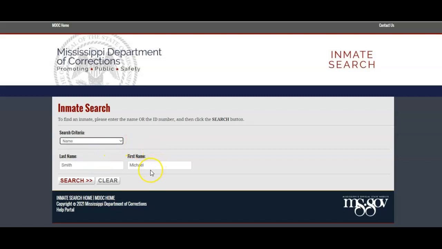We're going to do a quick search here based on Michael Smith, obviously a very common name, one we use for all our videos. And one thing to keep in mind is that it appears that Mississippi does not have searches by aliases. So if you're searching for someone and the name that you have doesn't happen to be their actual legal name, you may have some issues with this kind of search.